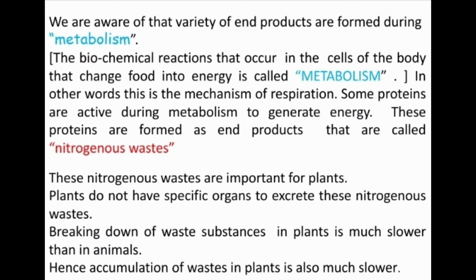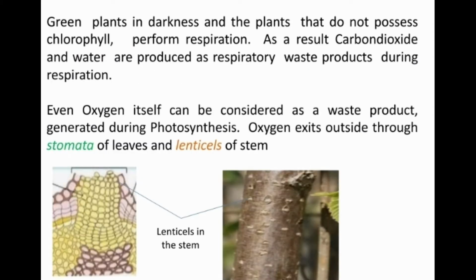But it is very slow in plants. And another point, accumulation of wastes in plants is also much slower because some wastes are accumulated or stored in the plant. This is another aspect regarding excretion.